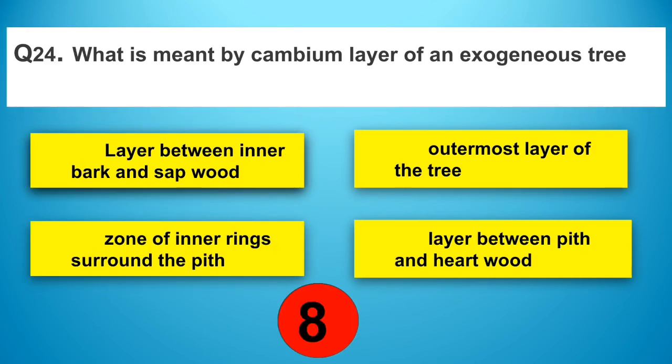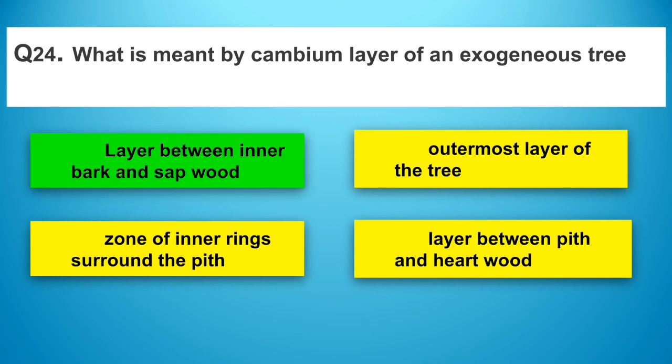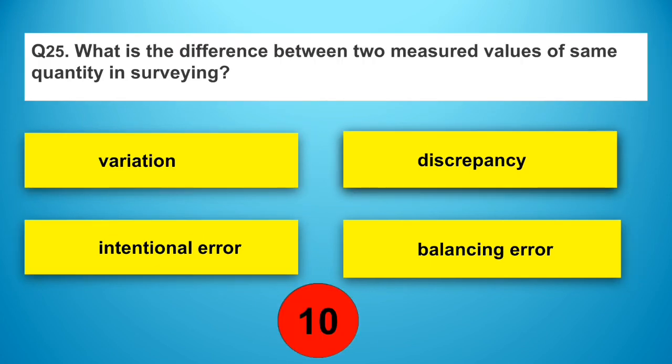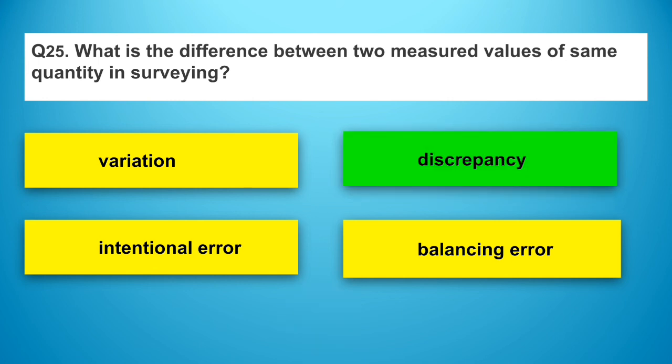What is meant by cambium layer of an exogenous tree? Answer: option A, layer between inner bark and sapwood. What is the difference between two measured values of same quantity in surveying? Answer: option B, discrepancy.